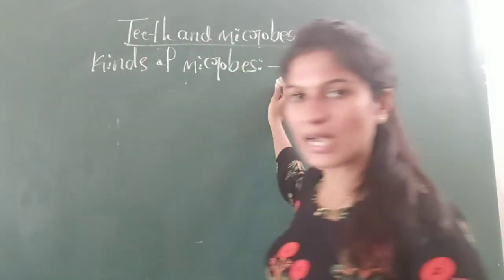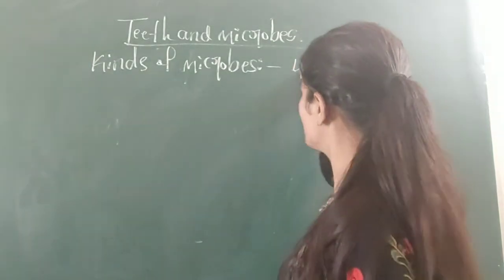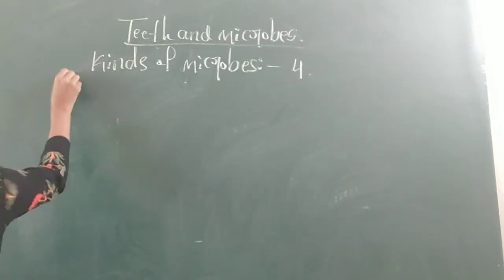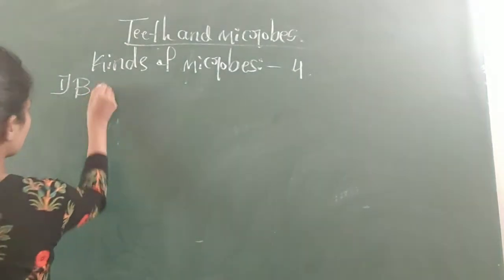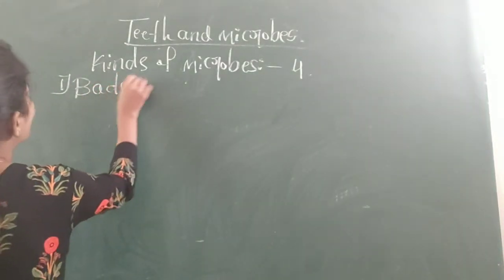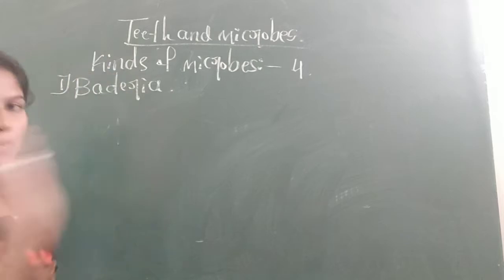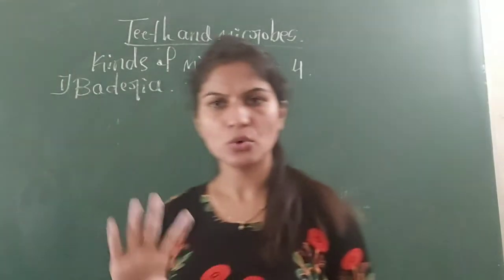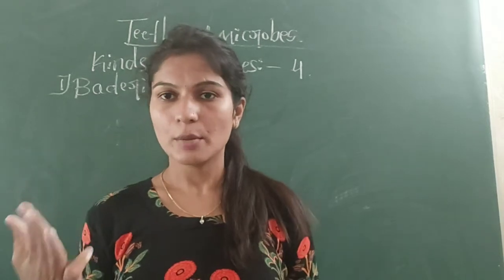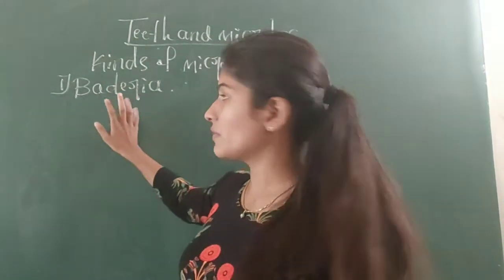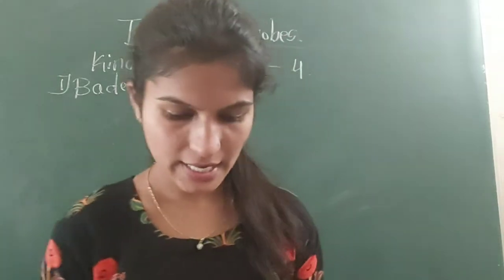So how many kinds of microbes are there? There are 4 kinds of microbes. First one is bacteria. Let's study one by one. Those are bacteria, fungi, viruses, and protozoa. So let's first study about bacteria.